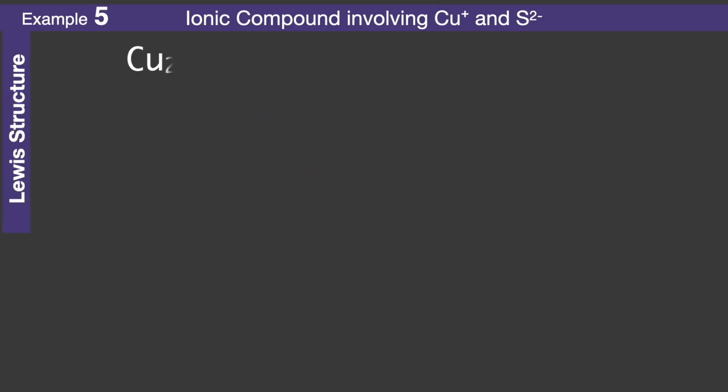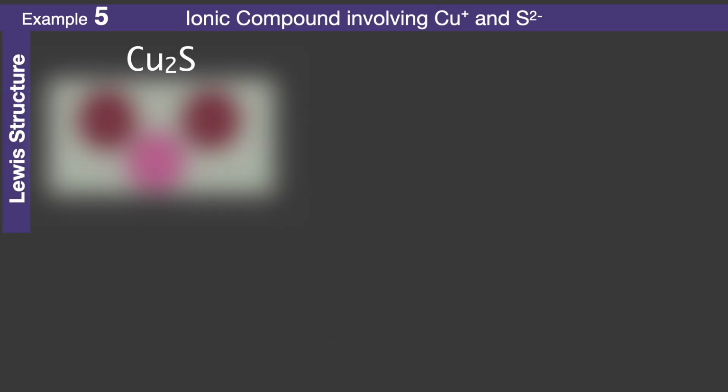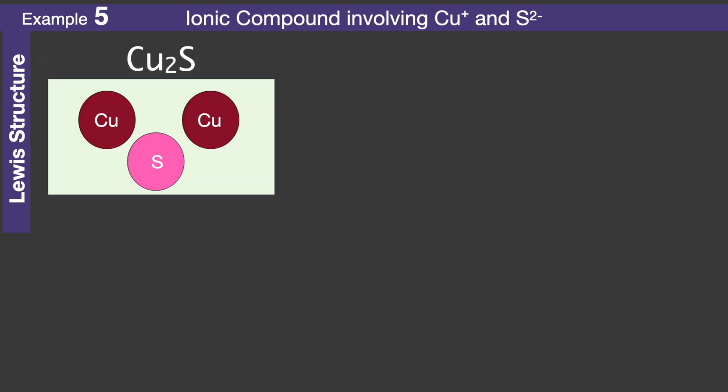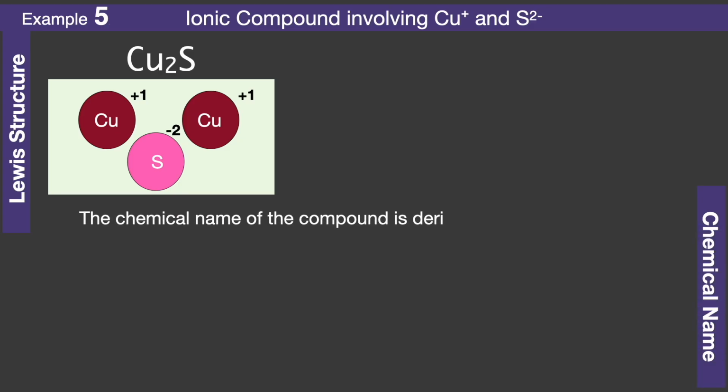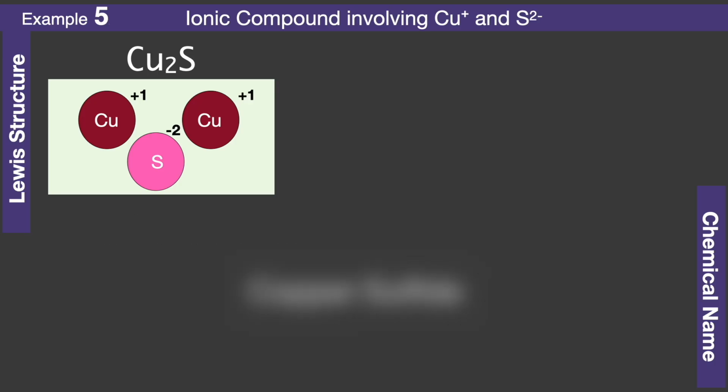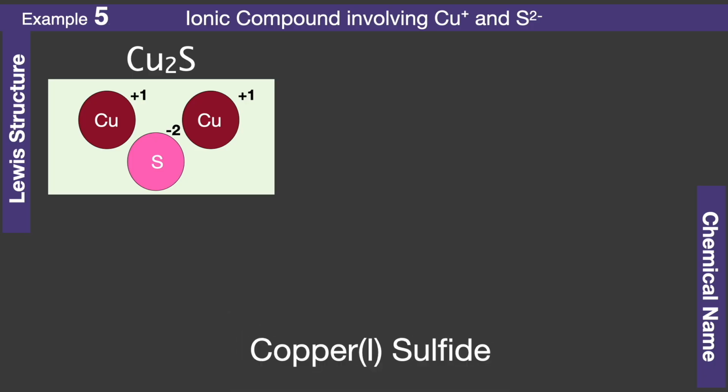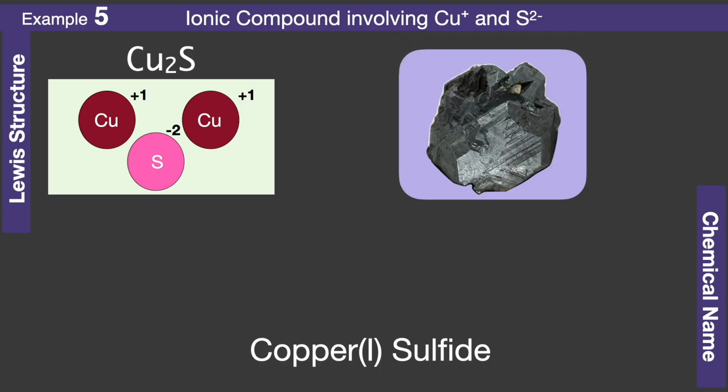Lewis structure. For drawing the Lewis structure, we show the sulfur anion in the center, flanked by two copper cations. We also depict their oxidation states. Chemical name. The chemical name of the compound is derived using the ionic naming conventions as well as the Stock rule. The name as per basic ionic conventions comes out as copper sulfide. When we apply the Stock rule on top of it, it turns out to be copper(I) sulfide. The compound Cu2S is commonly known as chalcocite. It appears as a black and dark grey solid.